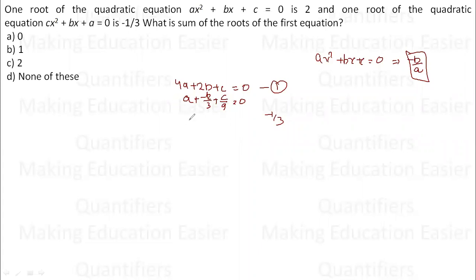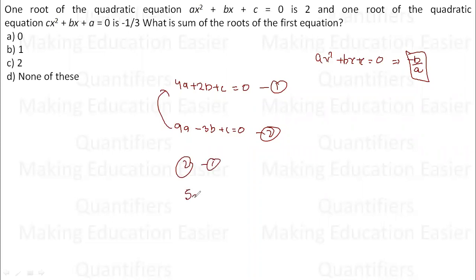Let's multiply this equation by 9. So if I multiply this by 9, what I will get? 9a minus 3b plus c is equal to 0. This is my new equation, when I multiply the equation that I just erased by 9. Now these are the two equations I have. What should I do? If I subtract 1 from 2, basically 2 minus 1, what I will get? 5a minus 5b is equal to 0, or I can say a is equal to b, or then I will get b by a is equal to 1.